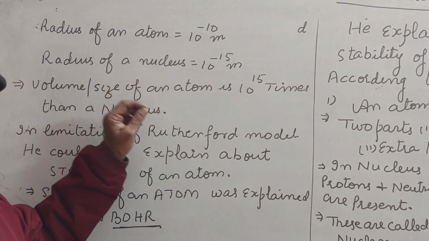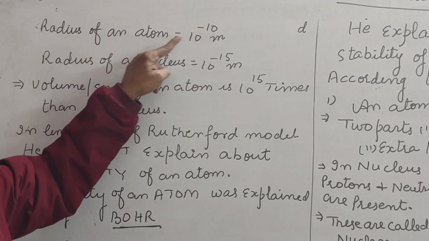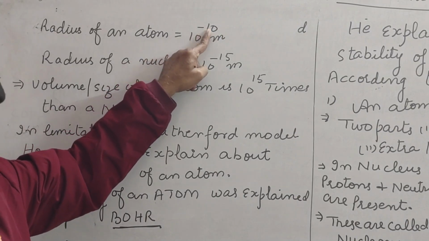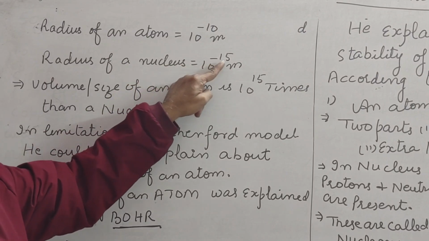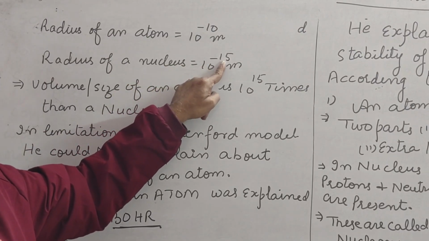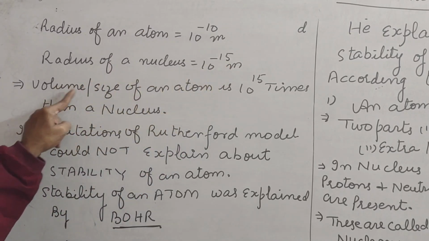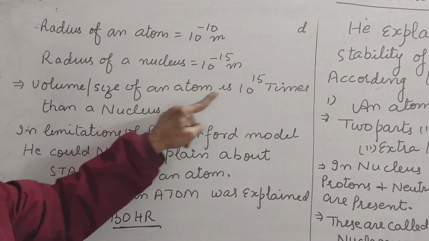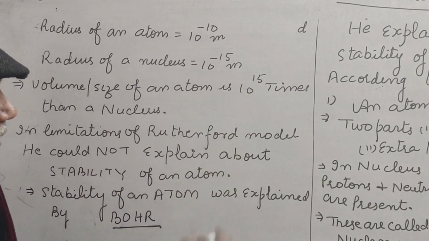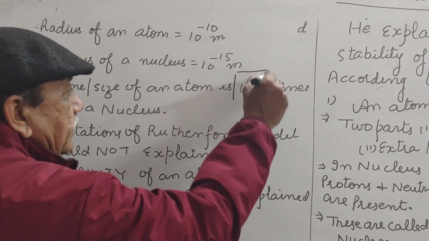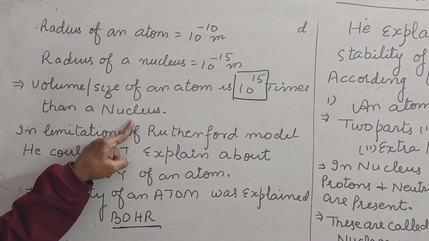Now, according to Rutherford, radius of an atom is 10 raised to power minus 10 meters. Radius of nucleus is 10 raised to power minus 15 meters. And after small calculations, volume or size of atom is 10 raised to power 15 times as compared to nucleus.